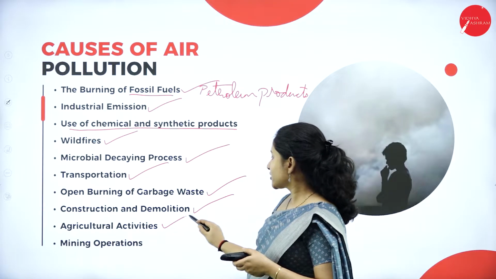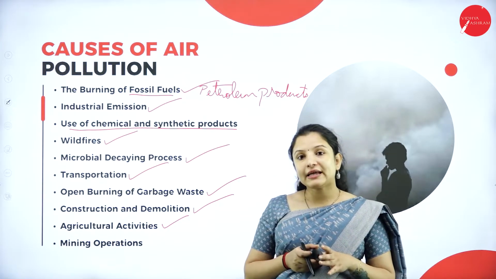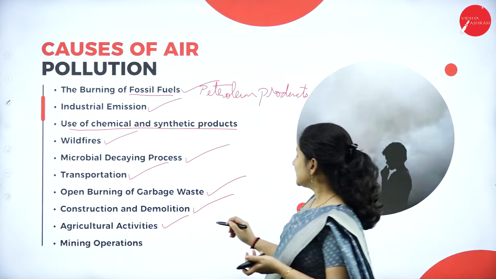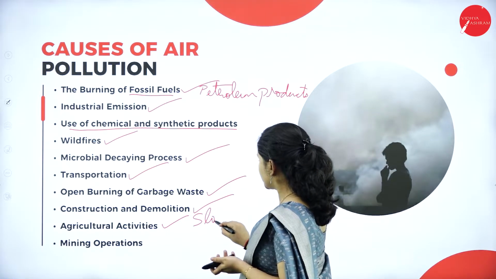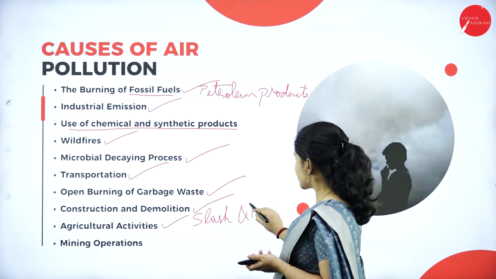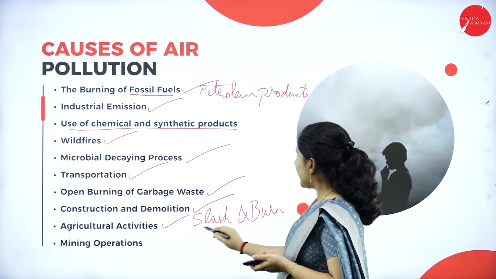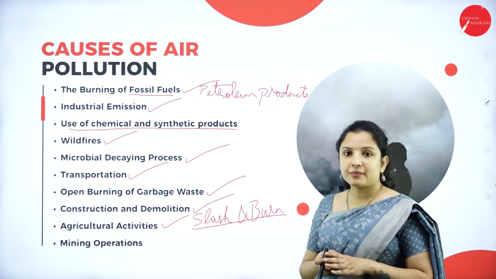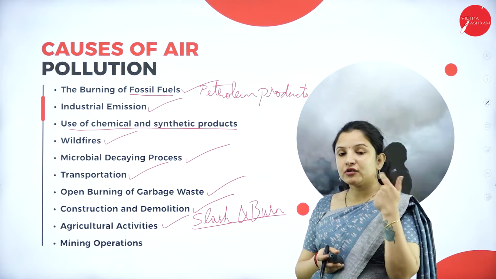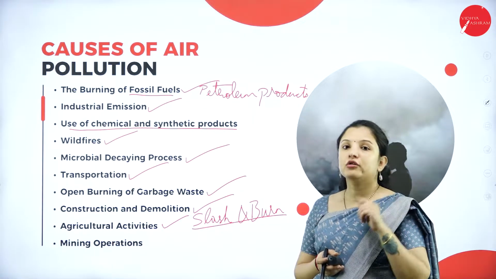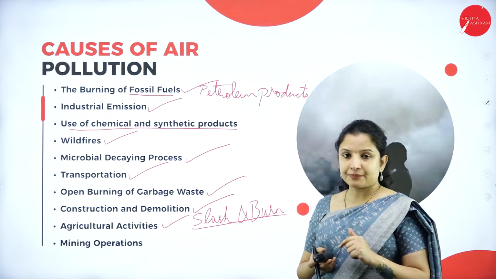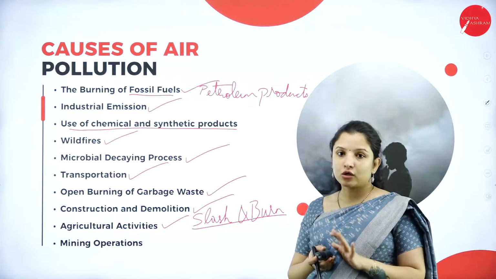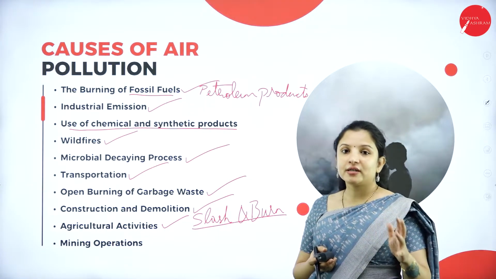Next is agricultural activities. So how can agricultural activities cause air pollution? One of the main reasons is slash and burn agriculture. There is a method called slash and burn agriculture. This was actually banned in the Punjab and Haryana regions, because the government thought it was also one of the reasons for the pollution in Delhi. What they do in slash and burn agriculture is that one time they grow a crop, and next year they have to clear the field, right?